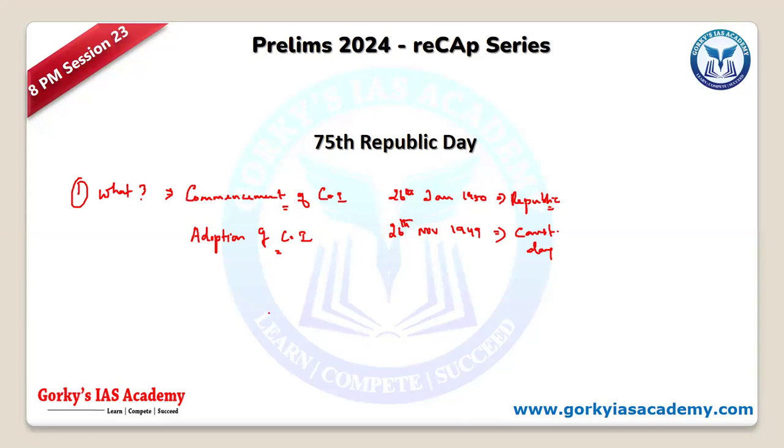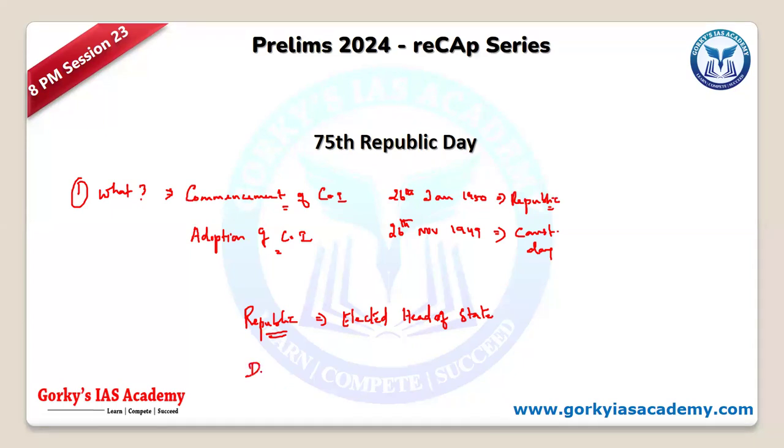Fine. What is generally a Republic? When do you call it a Republic? Any person of the country can be elected to any office, and the head of the state is elected by the people. We call it a Republic. This election can be either direct, as we have in the USA, or indirect, as we have in India. So generally the elected head of the state is a symbol of Republic, the representation of the public.